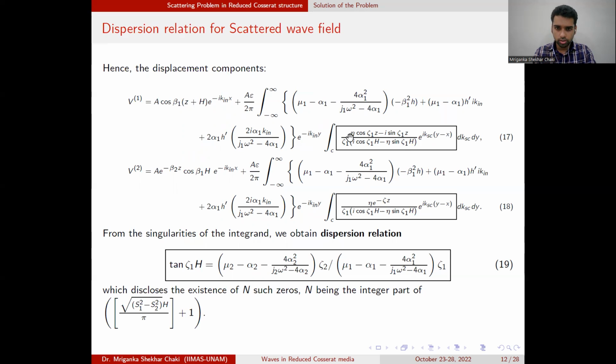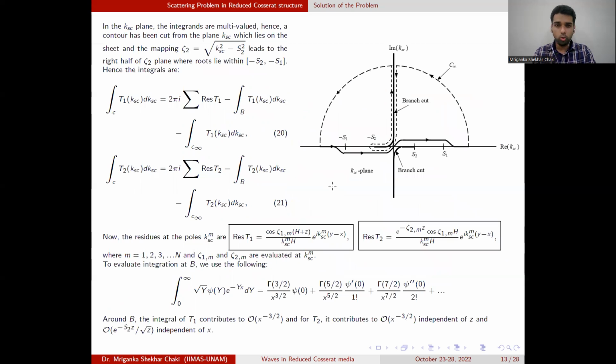If you take a closer look at this integrand, we see that it depends on the poles, which come from making the determinant equal to 0. From that, we find the relation, which is a dispersion relation, and this dispersion relation gives us the poles that we need. By calculating the poles, we can define this contour region, which is an upper half circle, carefully cutting these branch cuts. Then we can apply Cauchy's residue theorem, for which we see that these terms will not contribute when this upper half circle blows up.